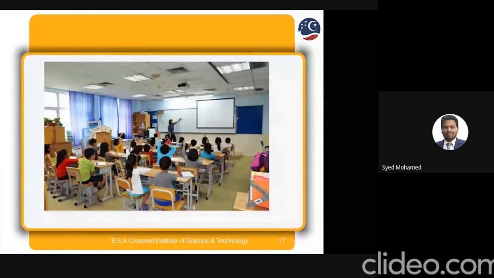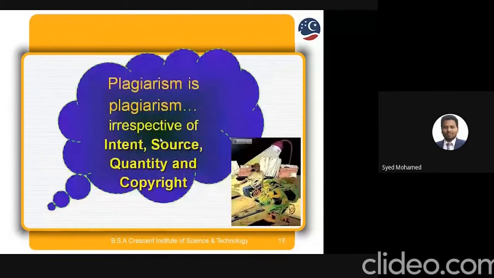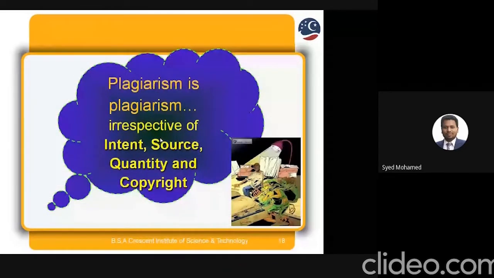So basically, we have a concept set in our mind: whatever is available on the board, we can take it, we can copy. So plagiarism starts from our LKG onwards. So we have to think about it. We are not LKG students because we are research scholars. So we have to move to the next level. Plagiarism is plagiarism, irrespective of the intent, source, quantity, and copyrights.